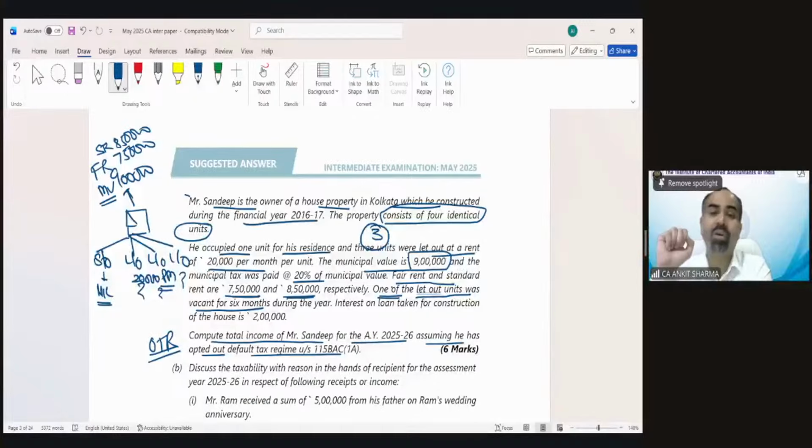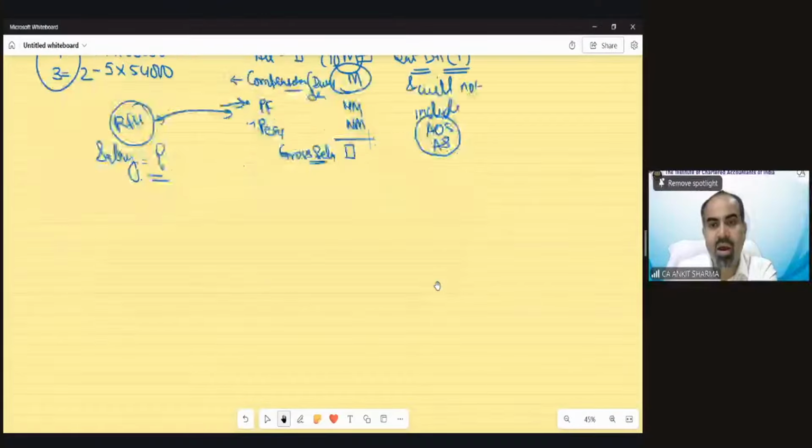But because of this information that out of these 3 units, one is let out and vacant for 6 months during the previous year, now we have to solve these 3 units separately, or at least we have to separate one unit, which is let out and vacant. The other 2 units we can solve combined, but I would suggest we solve all units separately. Interest on loan taken for construction has been given as 2 lakh rupees. So we have to solve this question under the optional tax regime, and I would like to solve this question on a separate sheet so you would be able to understand clearly how to solve this question.